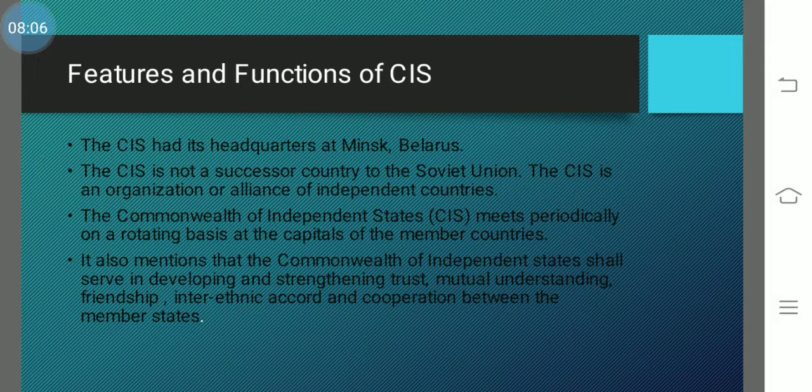Earlier they were one, now everyone is fragmented, and they have their own sovereign decisions to take. They meet periodically in the capitals of the member countries, and the venue changes. They shall serve in developing and strengthening trust, mutual understanding, friendship, and cooperation among the member states.